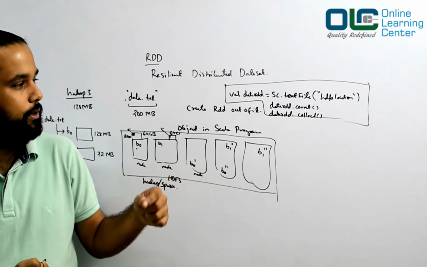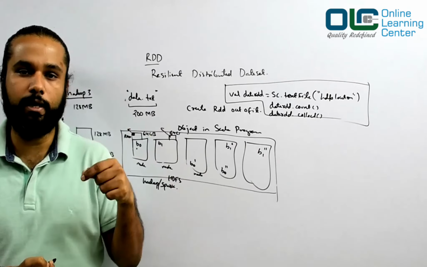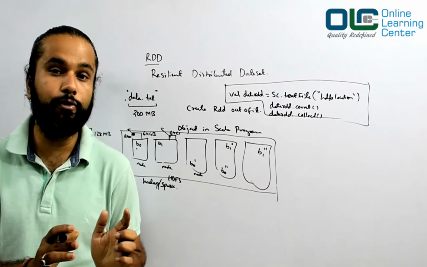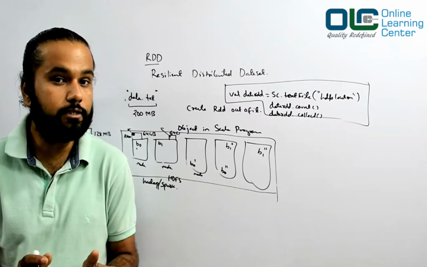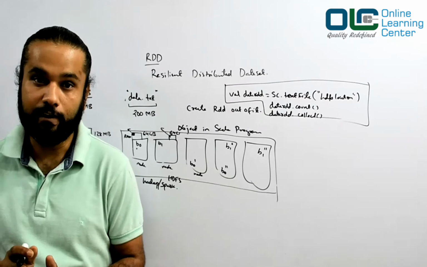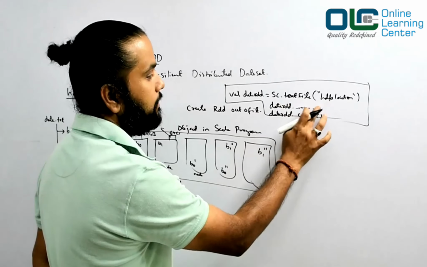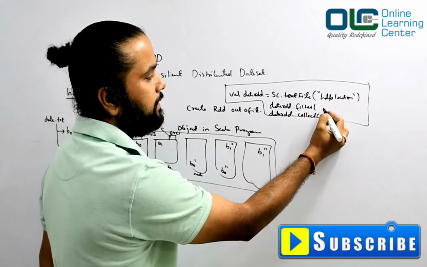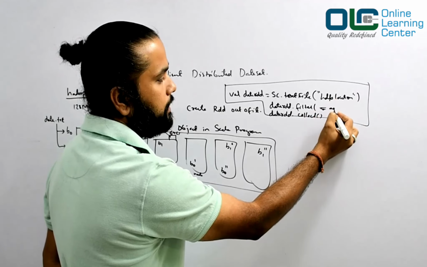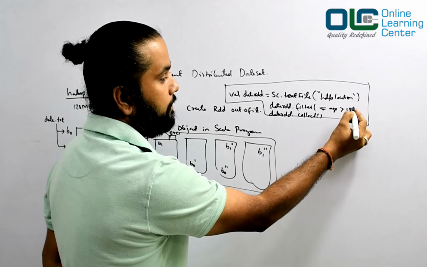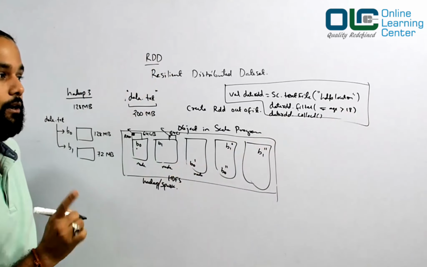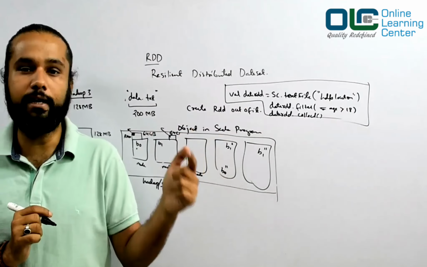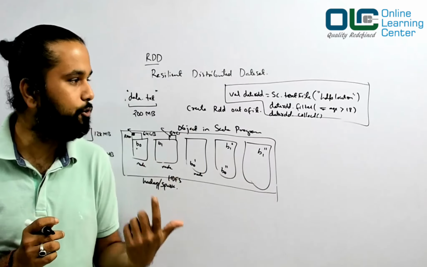So that's what you can do, and you can do a lot of operations one by one. I can say I have loaded the data. Now I want to filter that data, and I want to remove all those records where the customer age is less than 18. So maybe you do something like rdd.filter, and let's say I got some data, and then I'll write some logic here. Age should be greater than 18. Only give me those records, remaining records don't give me, right? So you get another RDD again. That's how you write the logic of Spark. That's how you implement your Spark.